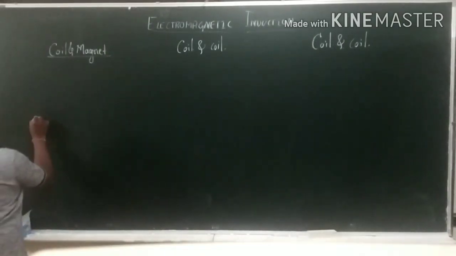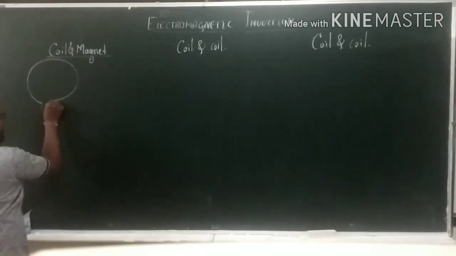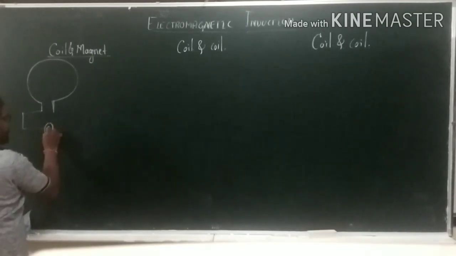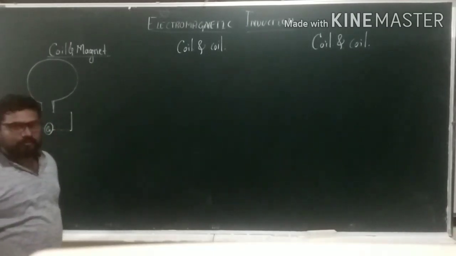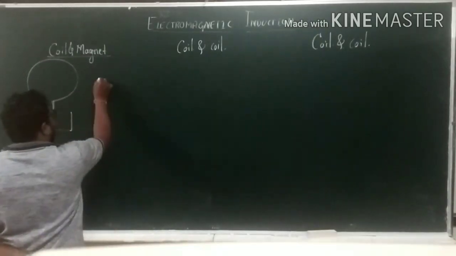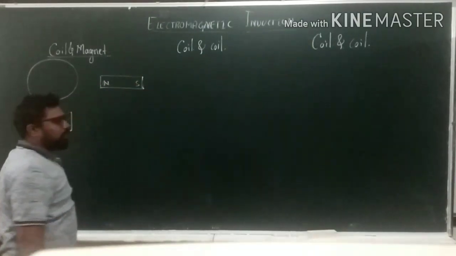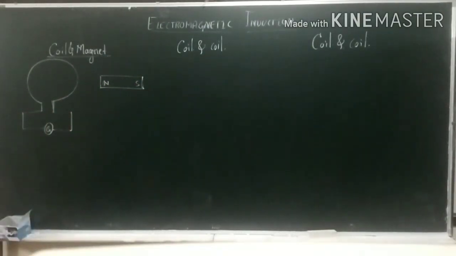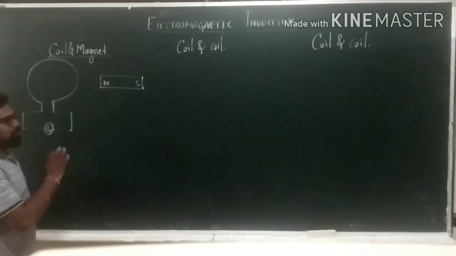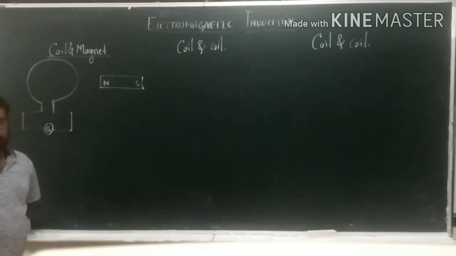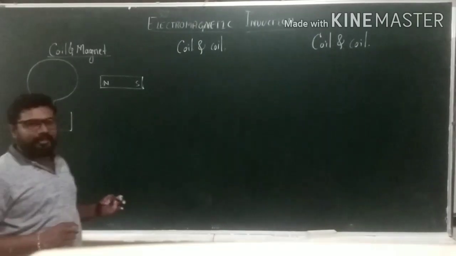First, he took a coil which is connected to a galvanometer. Is it? Now he took a magnet which has north and south poles, that is, the bar magnet. See here, this is the first experiment, the coil and magnet experiment, the relation between the coil and the magnet. They may ask for 2 marks or 3 marks: write down any one demonstration of Faraday's experiment.